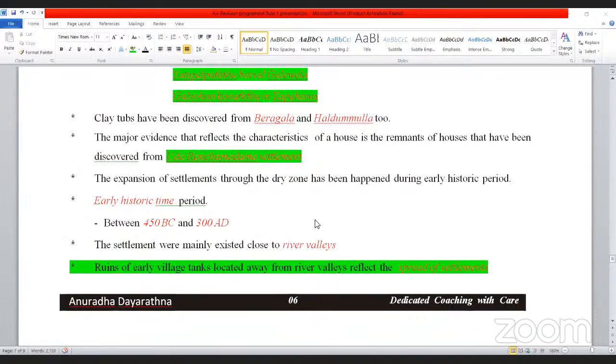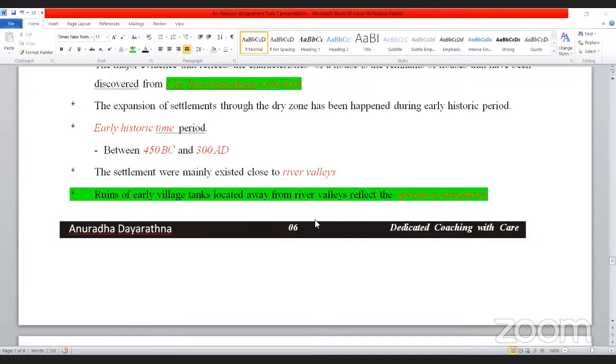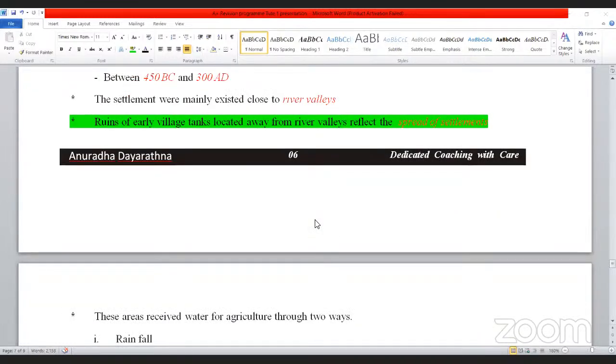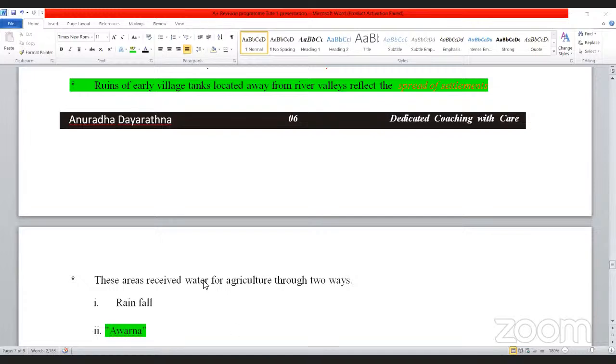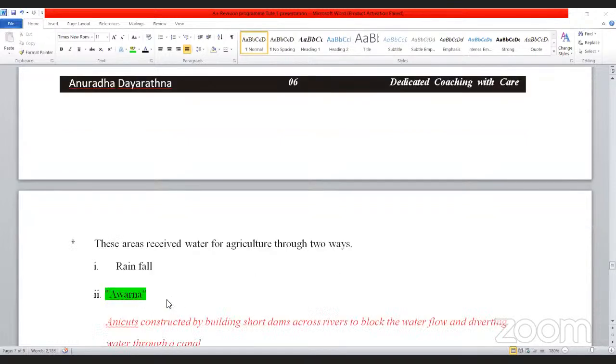Okay, now see here. These tanks receive water from rainfall and avarna. So what is avarna? I will explain avarna. It's an anicut.